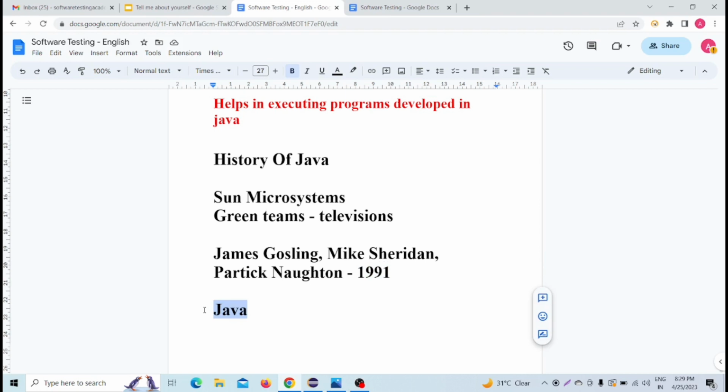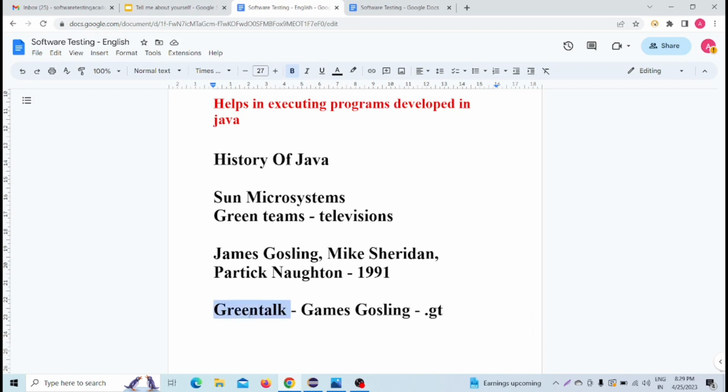So what was the name? The name was Green Talk, and it was named by James Gosling. The file extension was .gt, like for PDF we use .pdf, for text we use .txt, and for images we use extensions like .png.